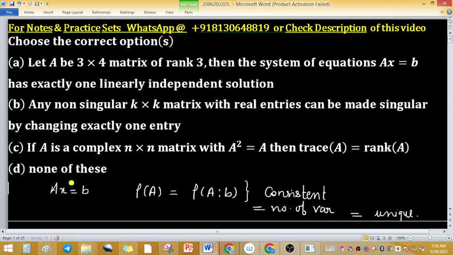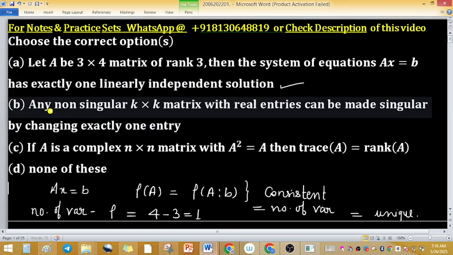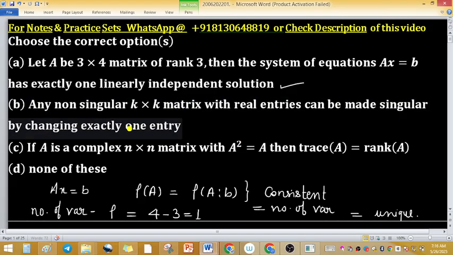The number of linearly independent solutions you can find as number of variables minus rank. So here the number of variables is 4, rank is 3. So only one linearly independent solution. Option A is true. Any non-singular K cross K matrix with real entries can be made singular by changing exactly